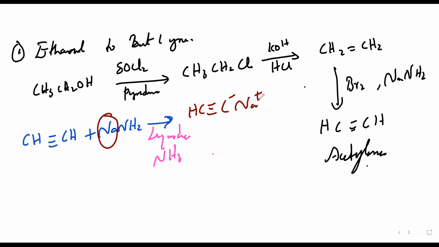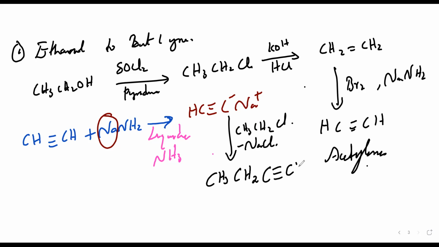So this again, if I treat it with chloroethane, that is CH3CH2Cl, and if I subtract NaCl, I'll be getting but-1-yne: CH3, CH2, C triple bond CH. This is my but-1-yne.